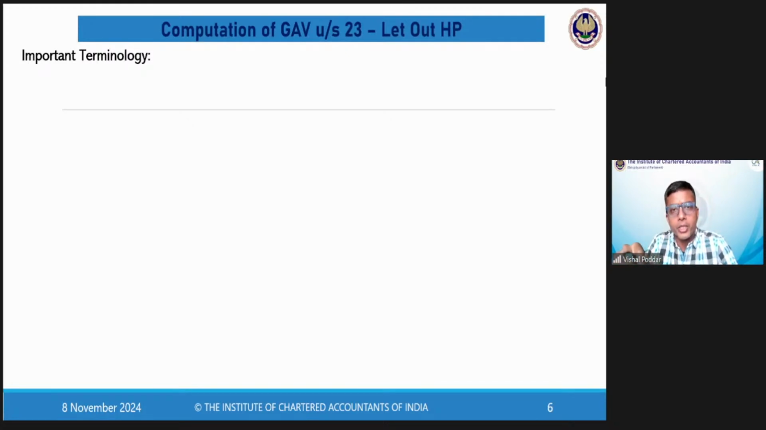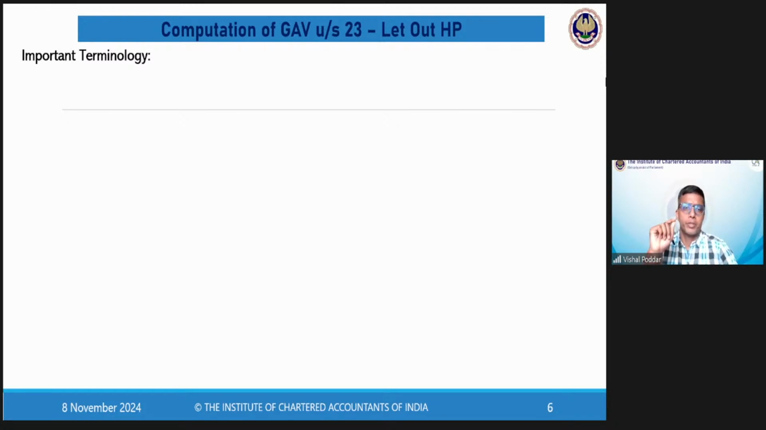Then comes another concept of arrears of rent. Now, please pay attention, students. Arrears many times is confused as outstanding rent. In fact, both are confused as outstanding rent. I had already made this clear last time also that unrealized rent is not outstanding. It is that outstanding which has now become bad. Second, arrears of rent. What is that?